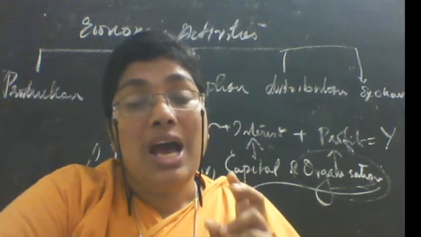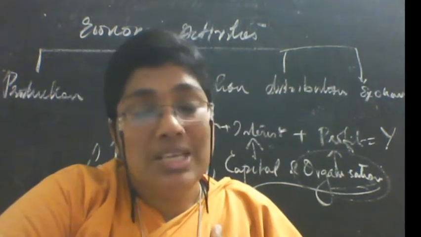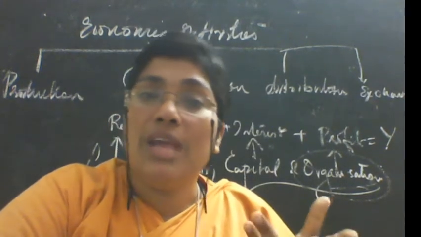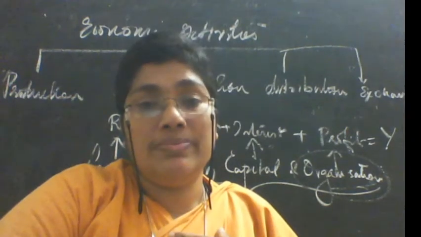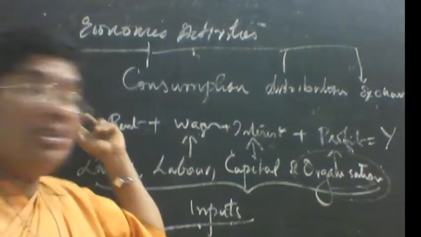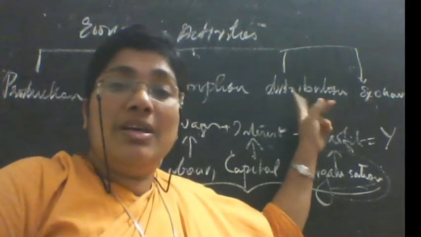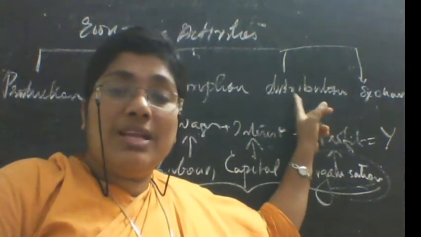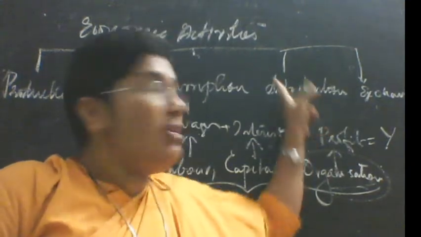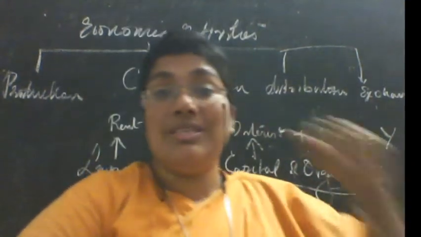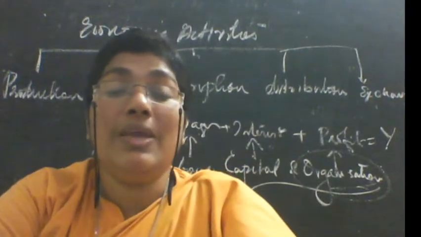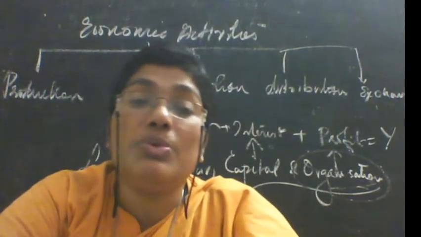We know that our life very much depends upon this exchange. If there is no exchange, we cannot consume the commodities. Of course, there should be production, and the factors of production will get some income. That income will create demand for goods and services in the market. So exchange is buying and selling of goods and services.